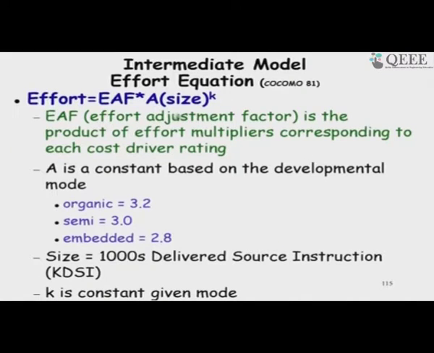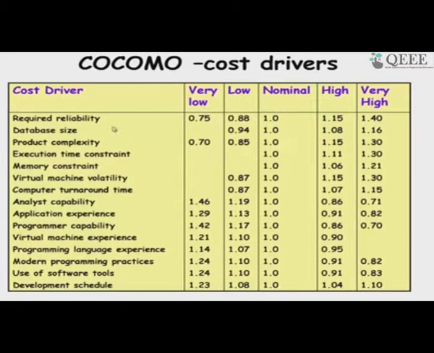Once we get the basic COCOMO result, we just multiply the adjustment factor to get the actual effort in the intermediate model. These are the cost drivers, and for each one we need to rate them on a scale of 5, and he gave those values here. We multiply the basic model result by these adjustment factors.